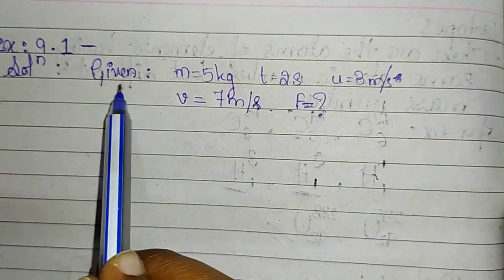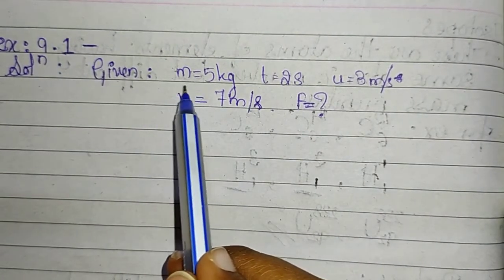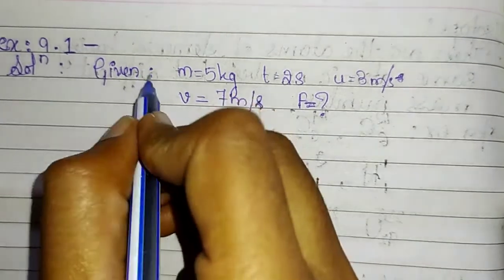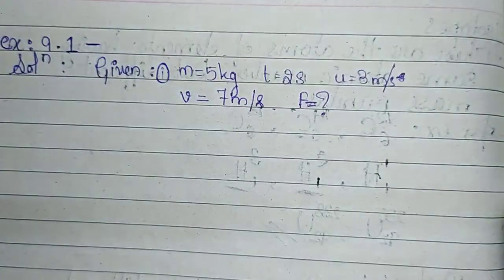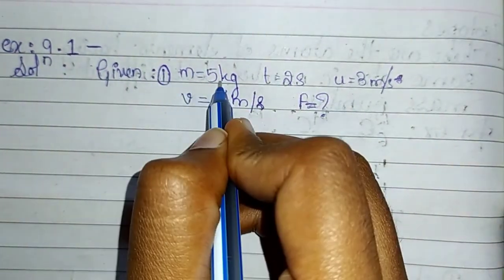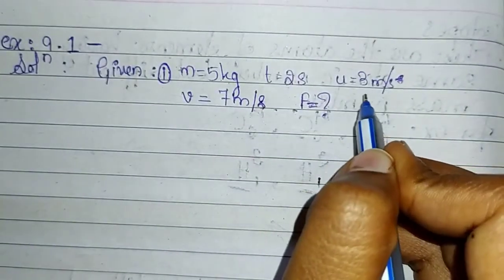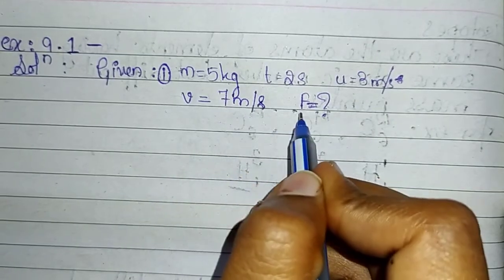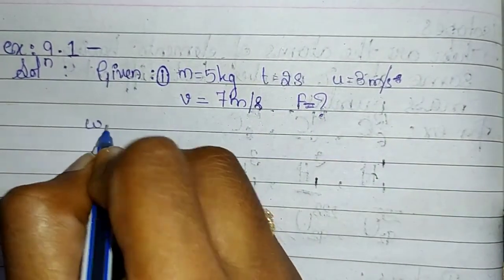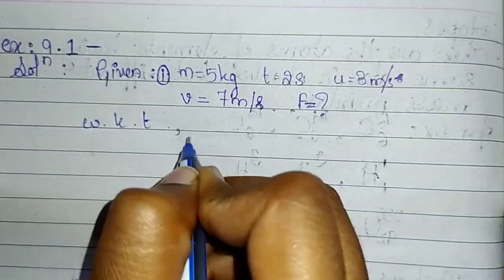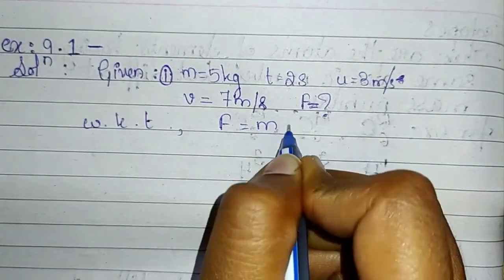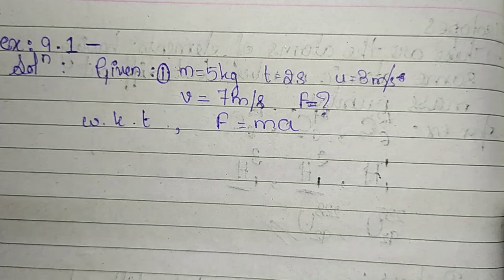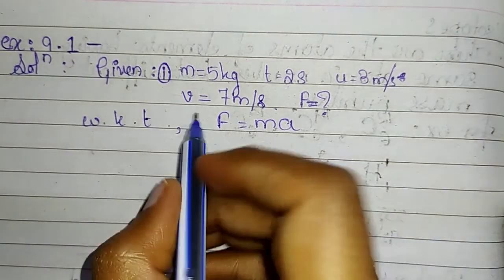Now let us look at the solution. Example 9.1 solution. Given the mass of the object is 5 kilograms, m is equal to 5 kg, t is equal to 2 seconds. This is the first part of the question. So m is 5 kilograms, t is 2 seconds, initial velocity u is 3 meter per second, and final velocity v is 7 meter per second. So force is how much? We know that force is equal to mass into acceleration. We learned it through the derivation which we did.